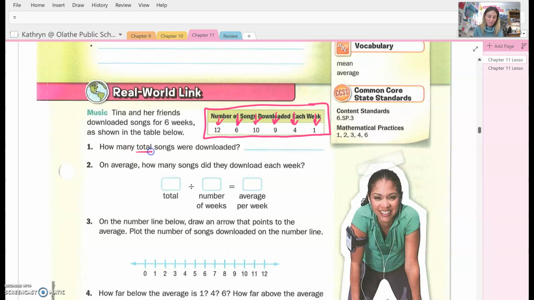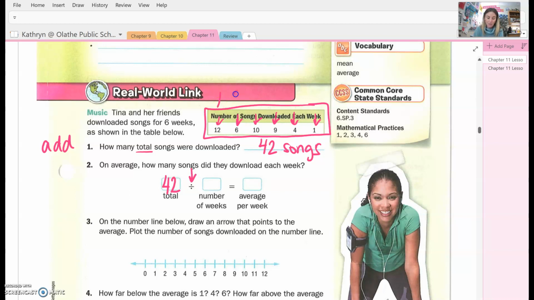Well, when we're talking about the total songs, that just means we're going to add the numbers, okay? And when we add all of those numbers together, you're going to get a total of 42 songs. Now, what we want to find out is we want to find the mean, and the mean is the average, okay, which means we're going to add up all those numbers, our total songs, which was 42, and then we're going to divide by the total number of weeks or the total of data points that we have.